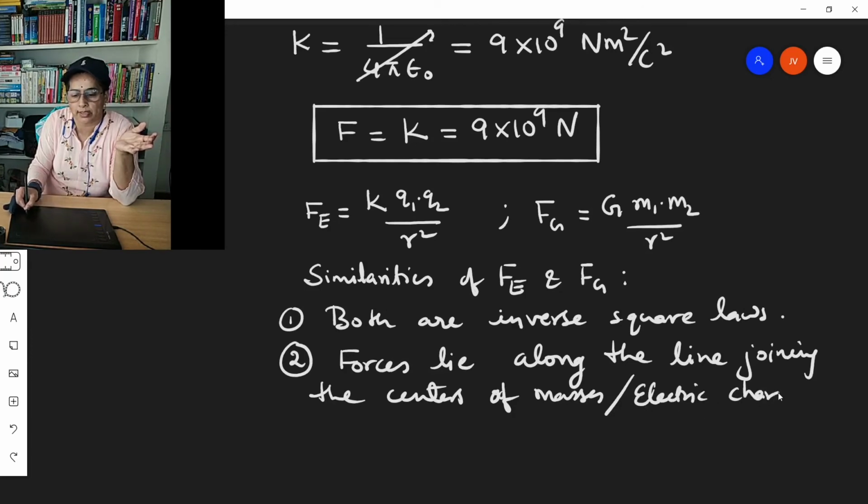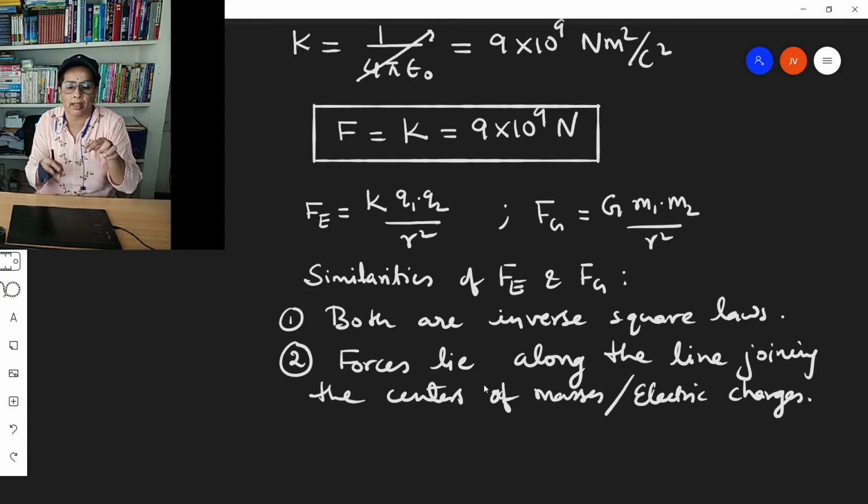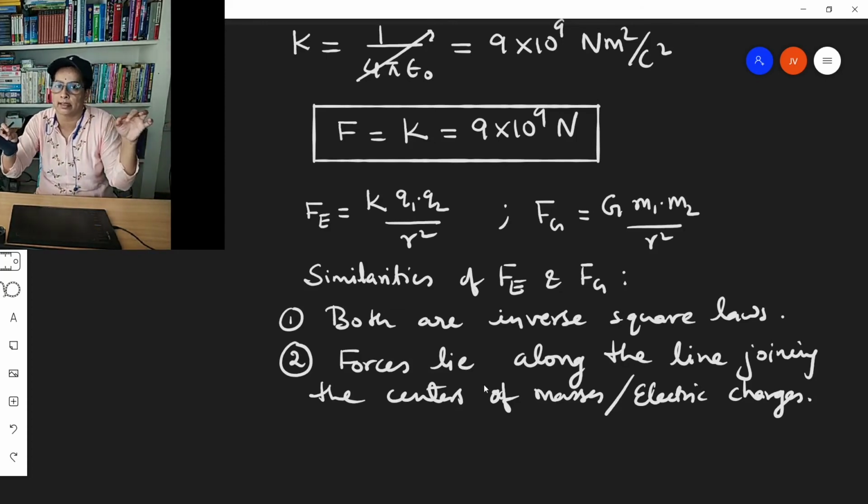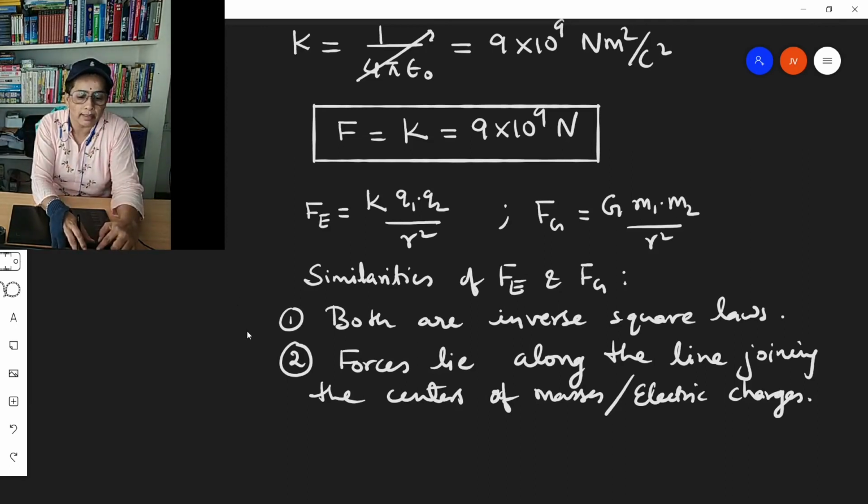Electric charges possess mass. So both of them lie along the line joining them. That means this will repel this like this, and this will repel this like this. So these are the similarities.